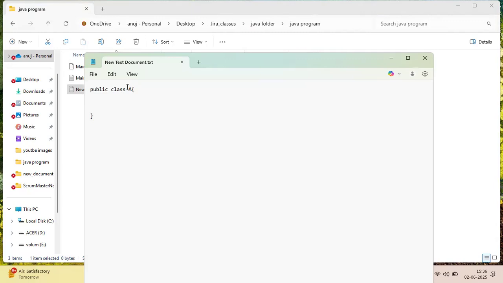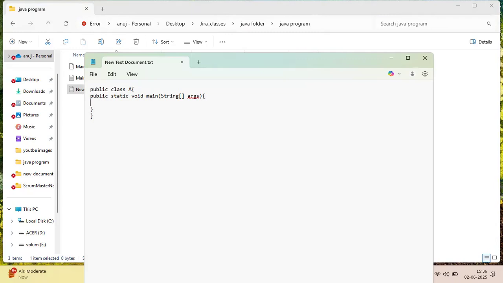The main method will be public static void main. Main is the name of the method, then String, the array symbol, and args, and curly braces open and close.